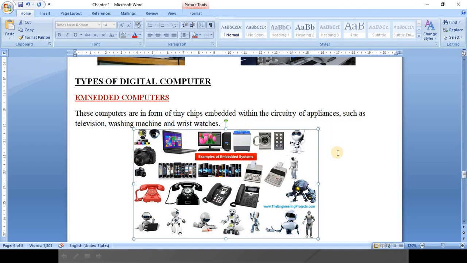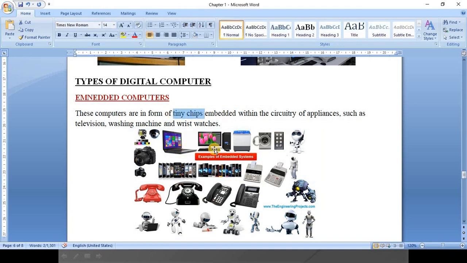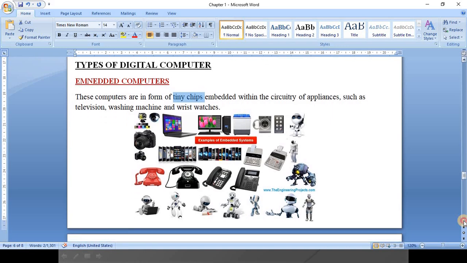Now there is no use of keys, it works only on a sensor basis. So it is a use of tiny chips. Whatever appliances are there, if tiny chips are working in them in the form of a computer, then they come in the category of embedded computers, right?